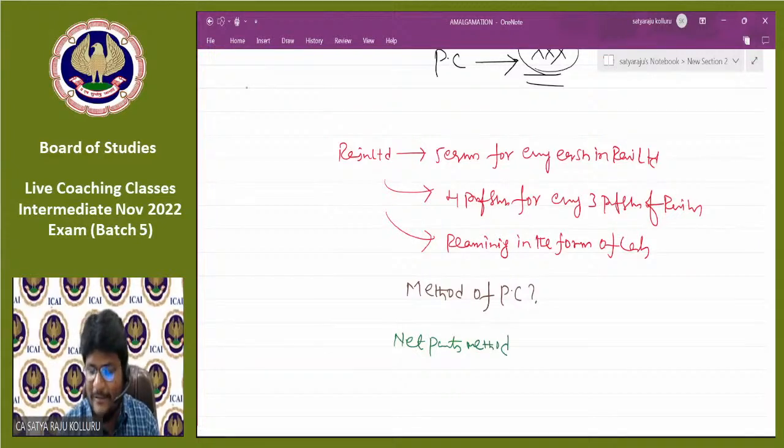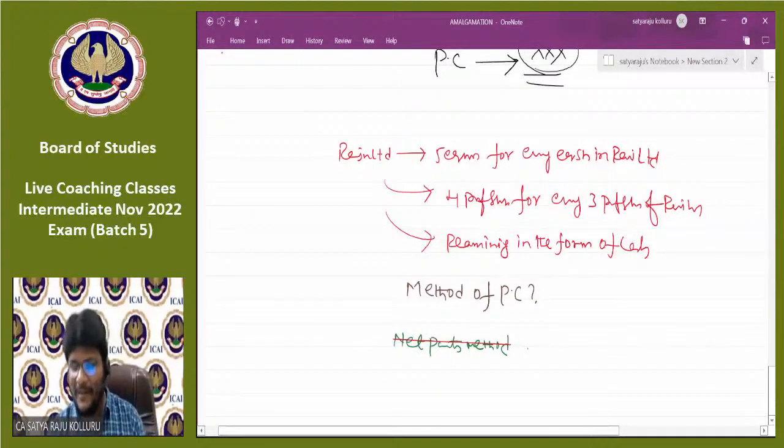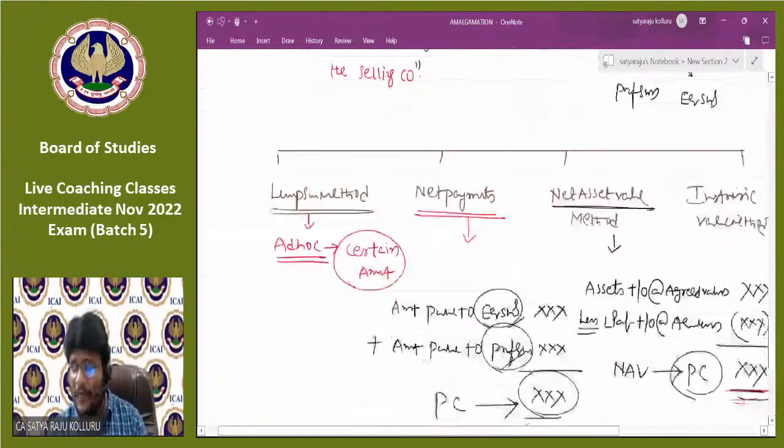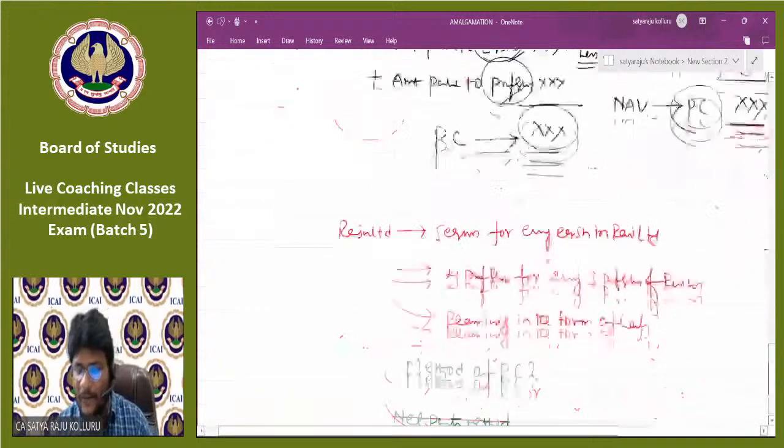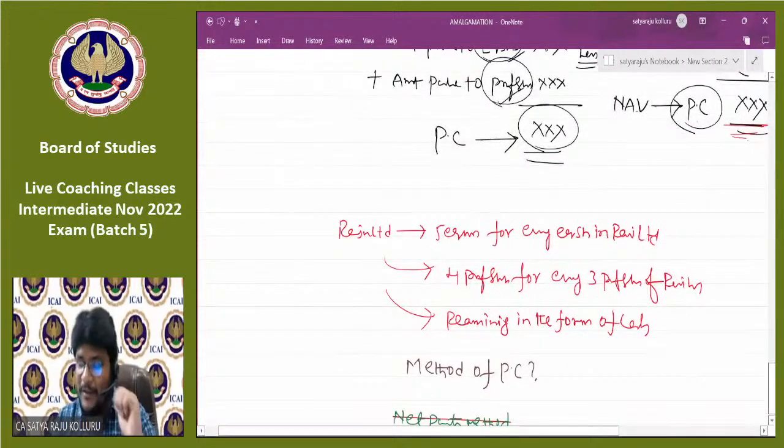But that is wrong. What you said is wrong. Net payments method is absolutely wrong. That is the reason why I told you which method of PC is suitable for that particular situation. We need to check. I will tell you the simple logic to identify. Why, sir? First, tell me, sir, why this is not under net payments method.